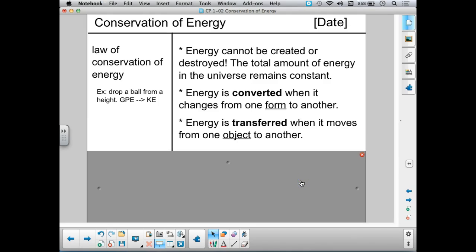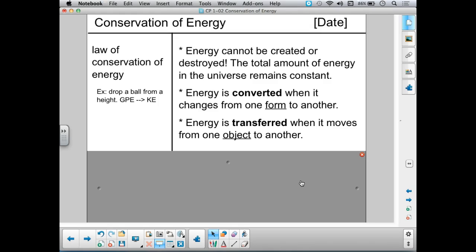The other thing you can do with energy is transfer it. And energy is transferred when it moves from one object to another. An example might be if I'm pushing a boulder up a hill, I am using my own energy to transfer some energy to that boulder. I'm giving that boulder height.